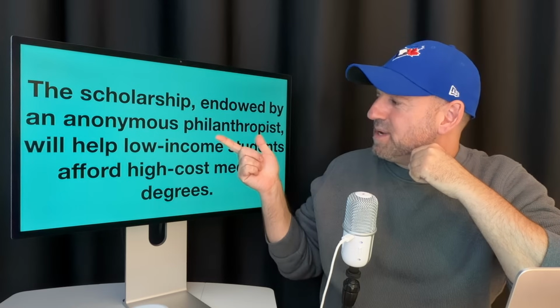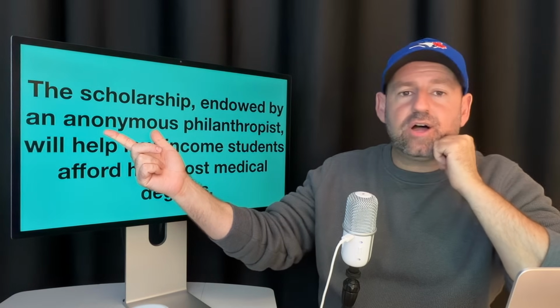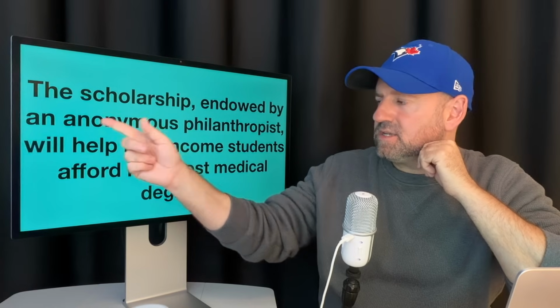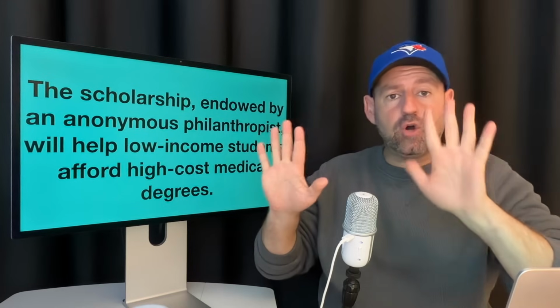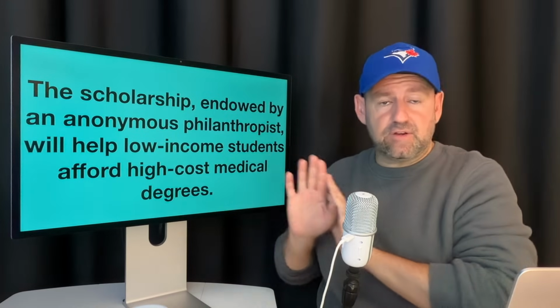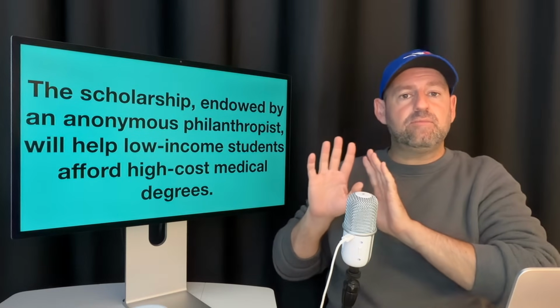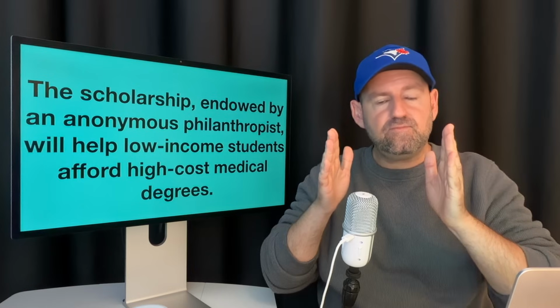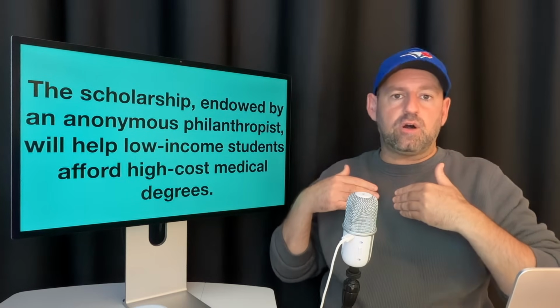So a philanthropist, who is this philanthropist? Anonymous. Okay, that means we don't know their name. They chose to not give their name. They chose to remain anonymous. Okay, so we use the verb remain. You know, sometimes people choose to remain anonymous.